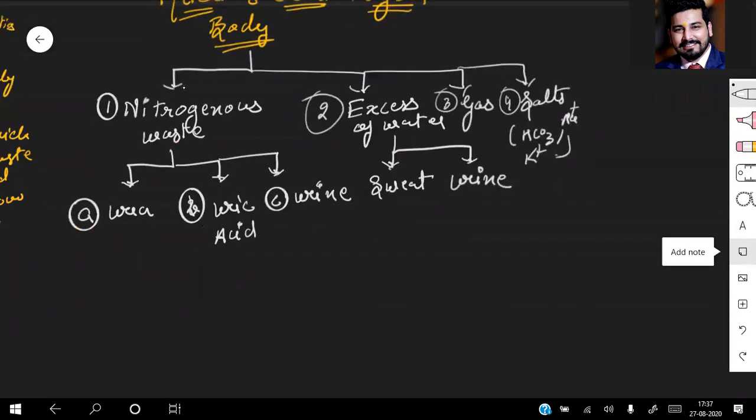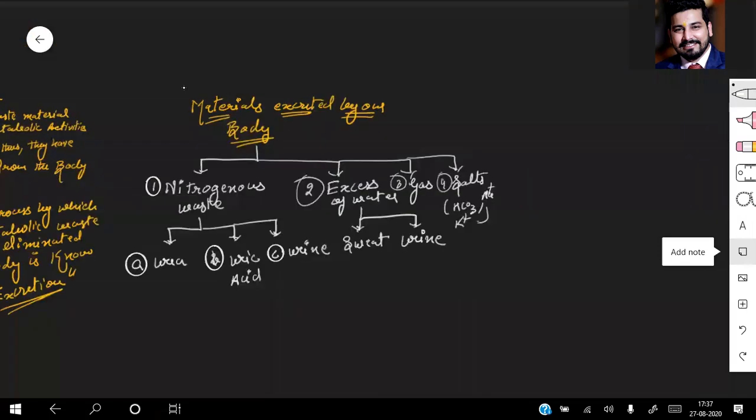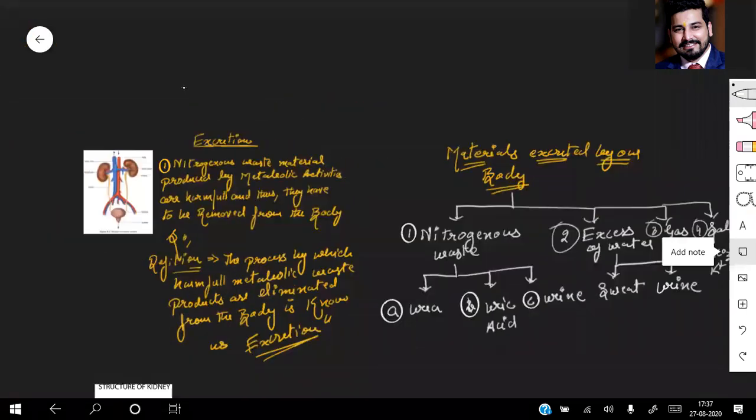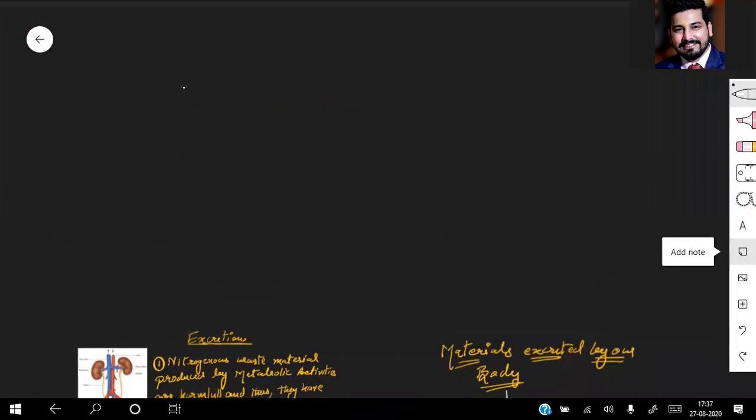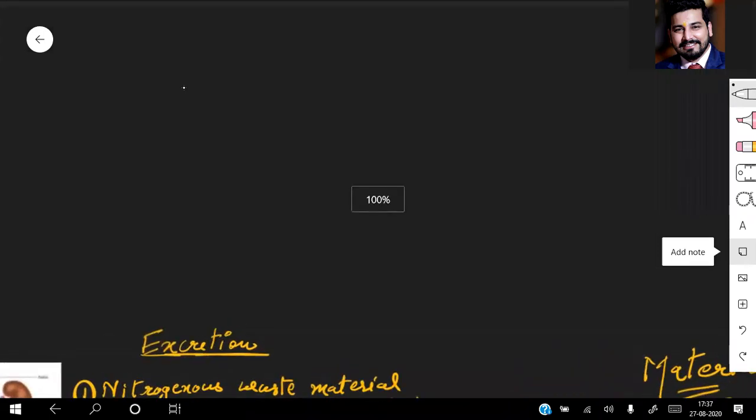Now, the next thing which comes to mind: what are the ways by which excretion takes place at different levels of organization? So when we talk about the third point, please remember, excretion in different organisms is different.